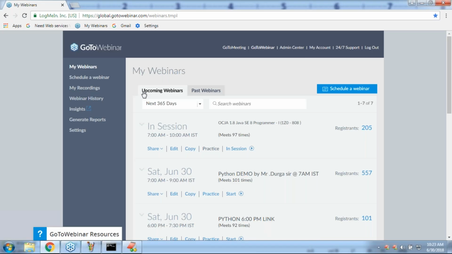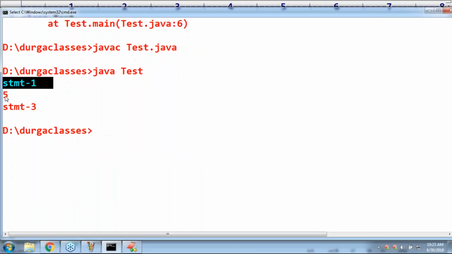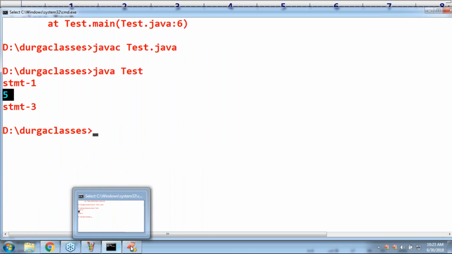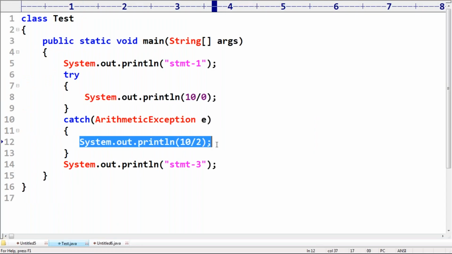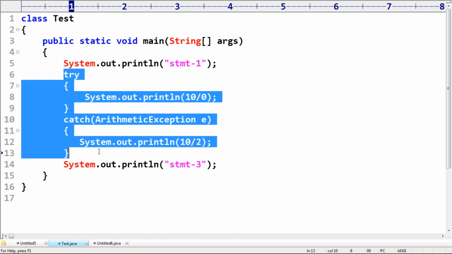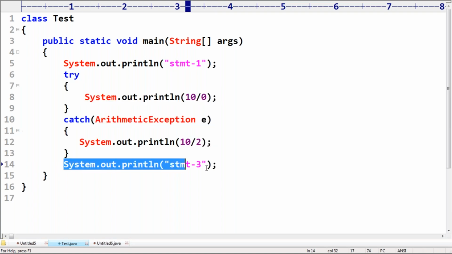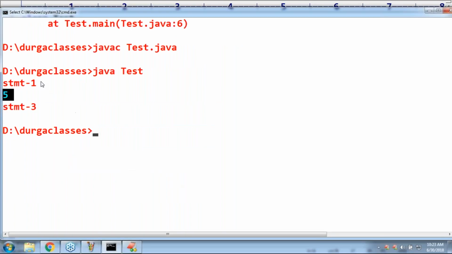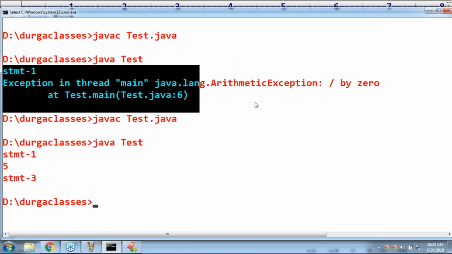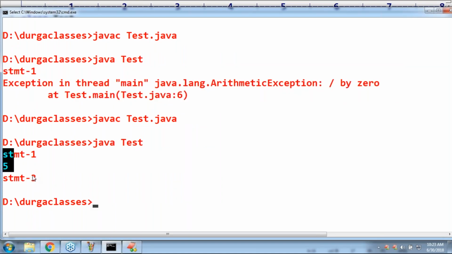Inside the catch block, 10 by 2 means 5. After completing the catch block, the exception is handled. That's why immediately this System.out.println is going to be executed. Statement 3. Earlier it was abnormal termination, but now it will become normal termination.